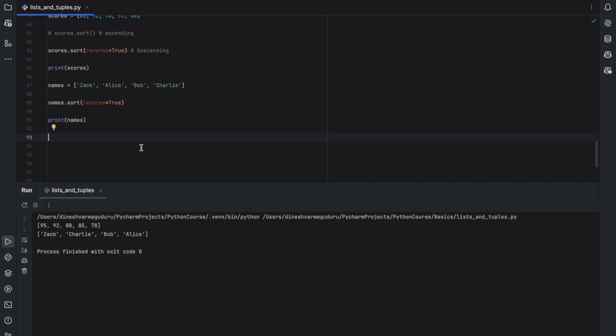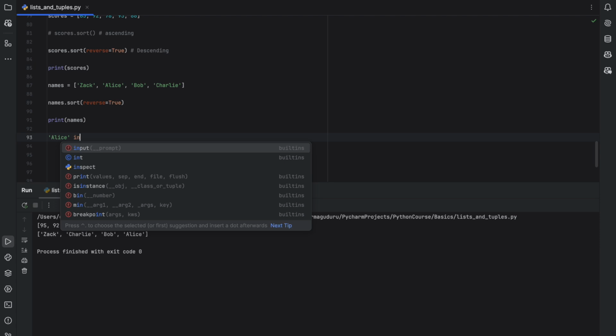Now what if you want to find if an element exists in a list or not? In this case, let's use the same list which has Jack, Alice, Bob and Charlie, and you want to find if some name exists in the list or not. For that you can use the in operator. Let's say that you want to find if Alice exists in that list or not.